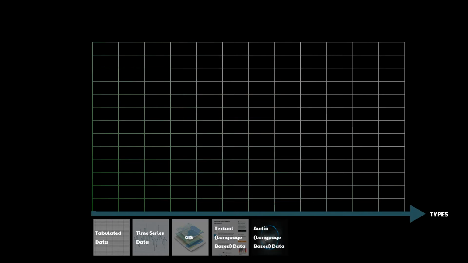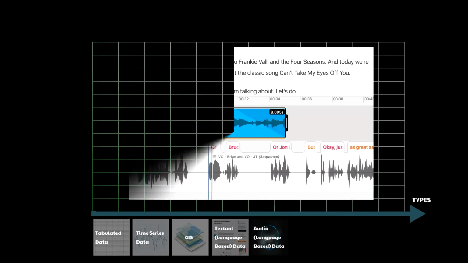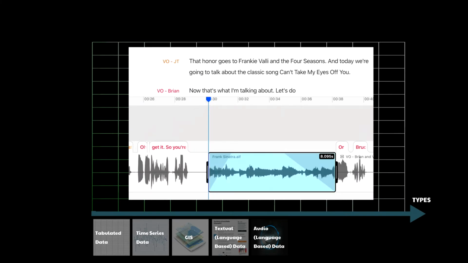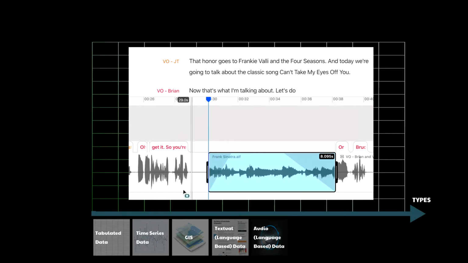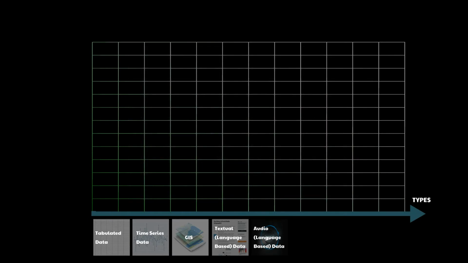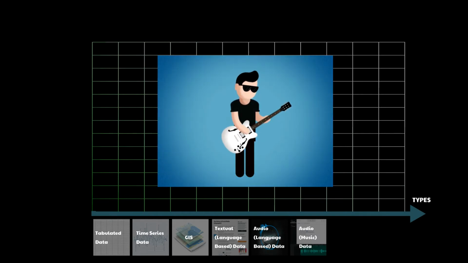The next data is audio data. This is again a language data. It is same as above but in wave format, from which we often have to decode the text to get meaningful information. The next form of data is again an audio data, but this is a musical data. This is again in wave format, but the result is much more beautiful.